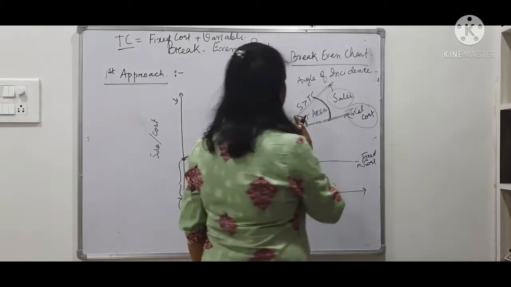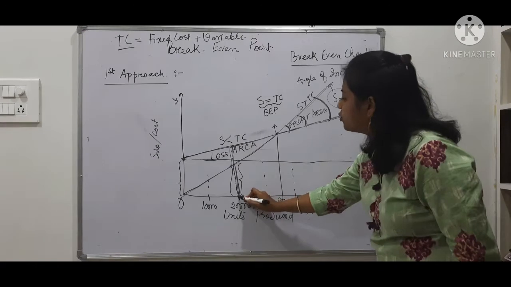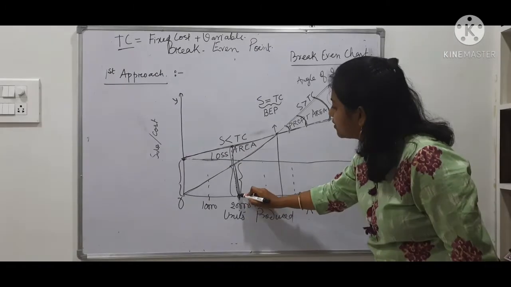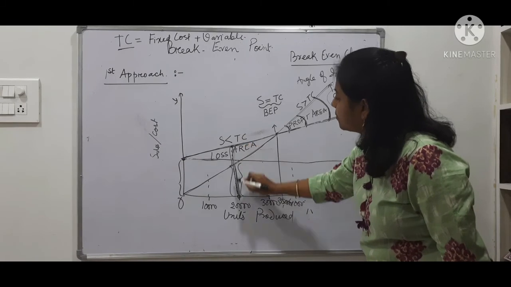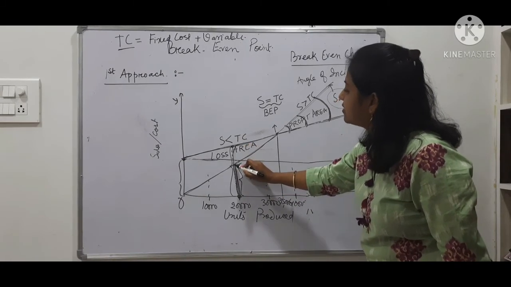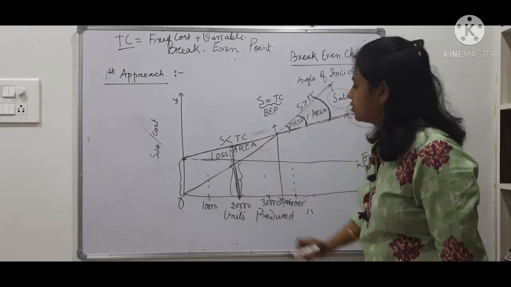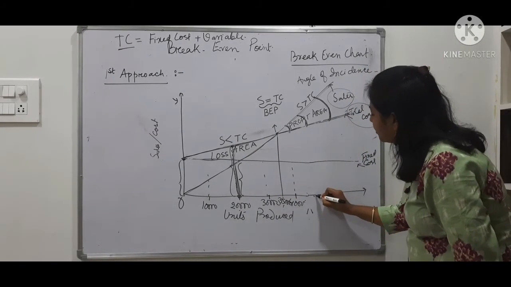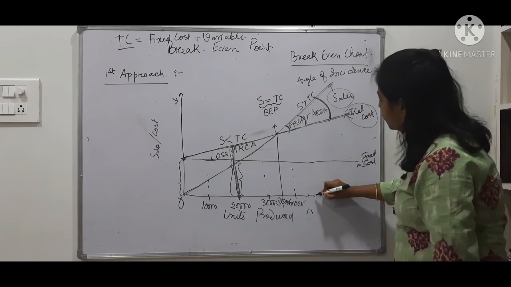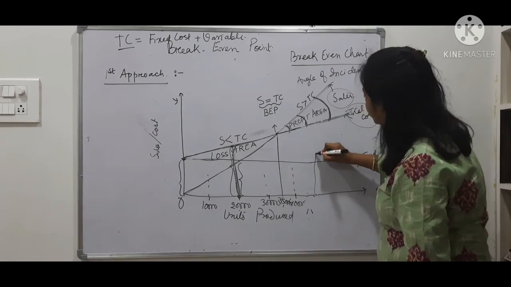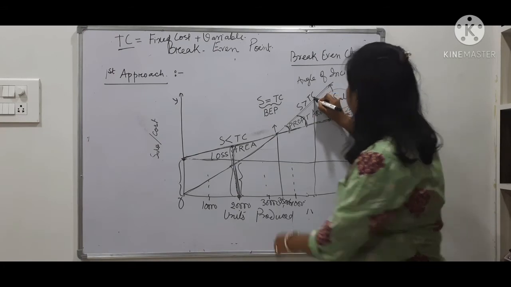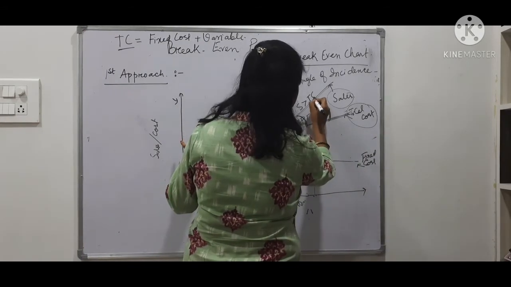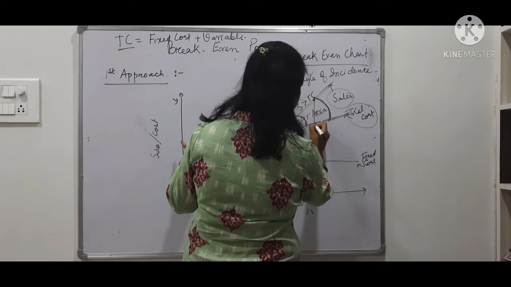So if you are at this point here, I have shown you are making loss, because if you are selling 20,000 units, you extend, your total cost is here, your total sales is here. So this much is your loss. Now suppose you are here. If you extend this line upward, at this point your sales is this much, your total cost is this much.